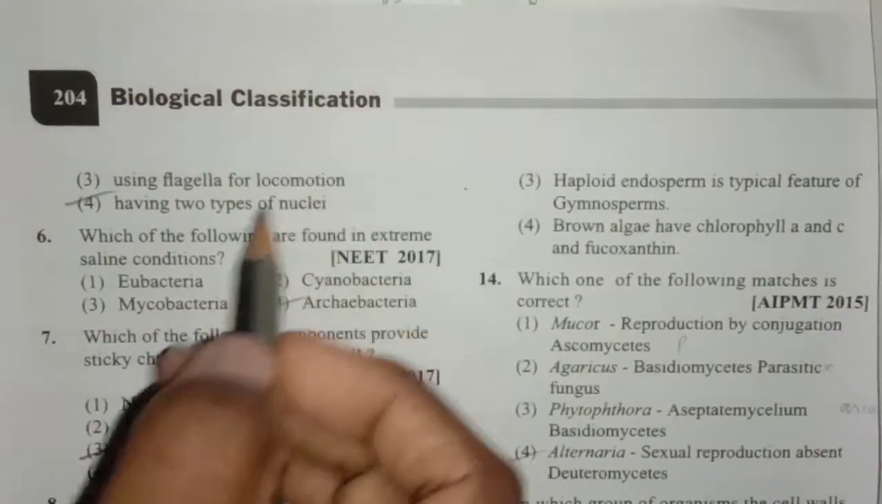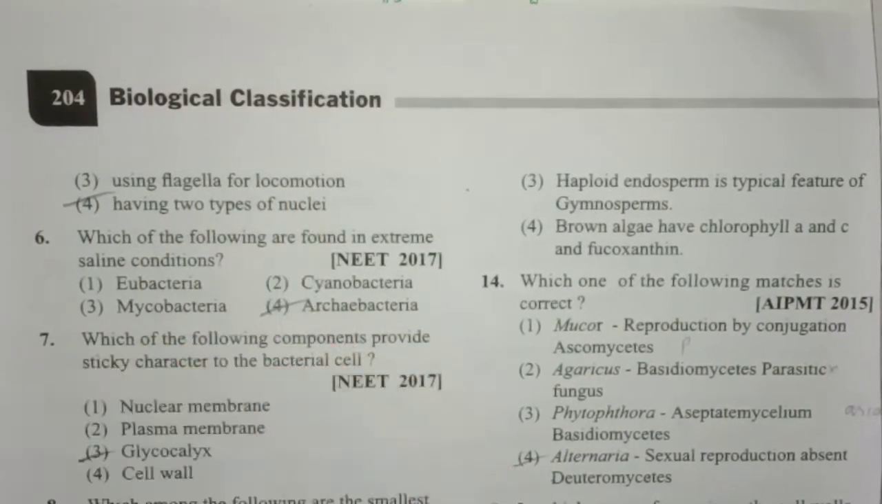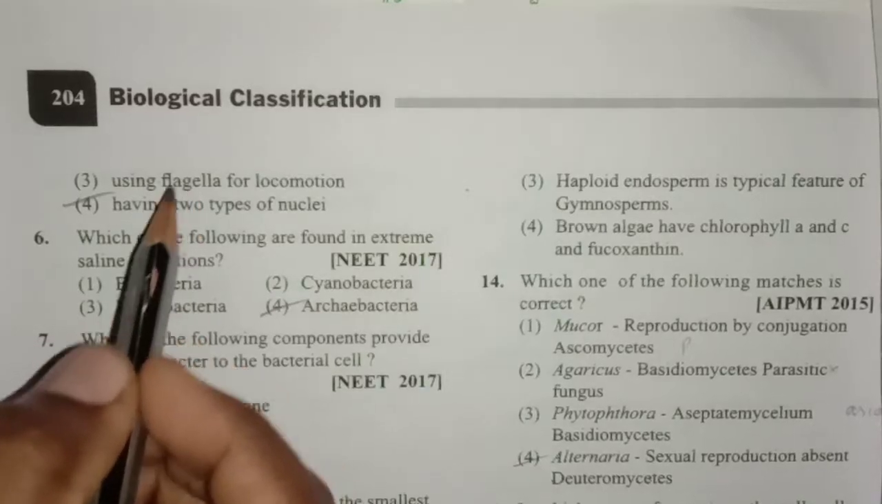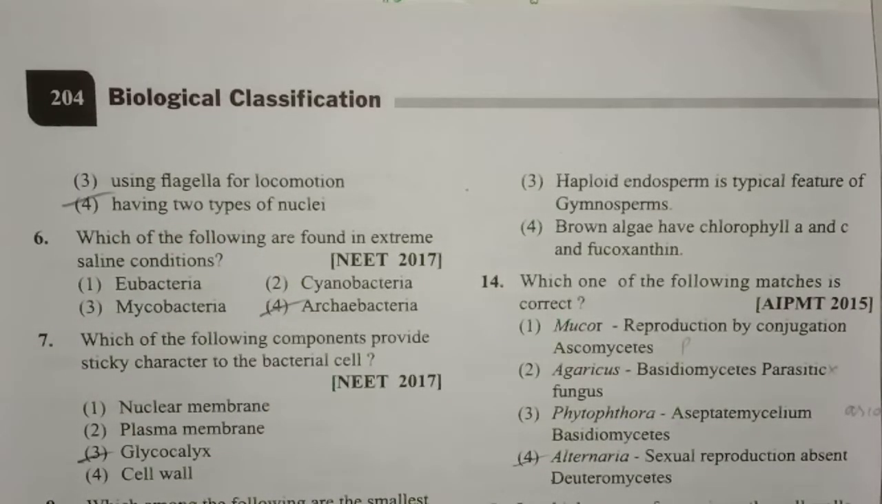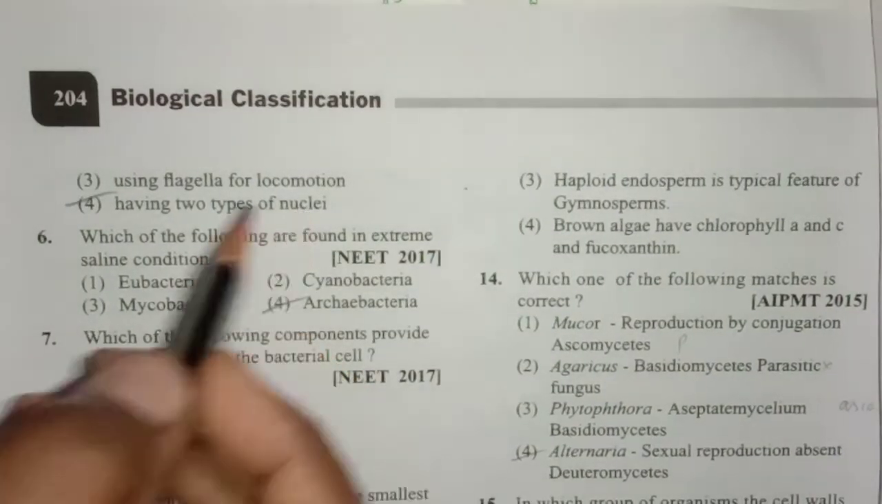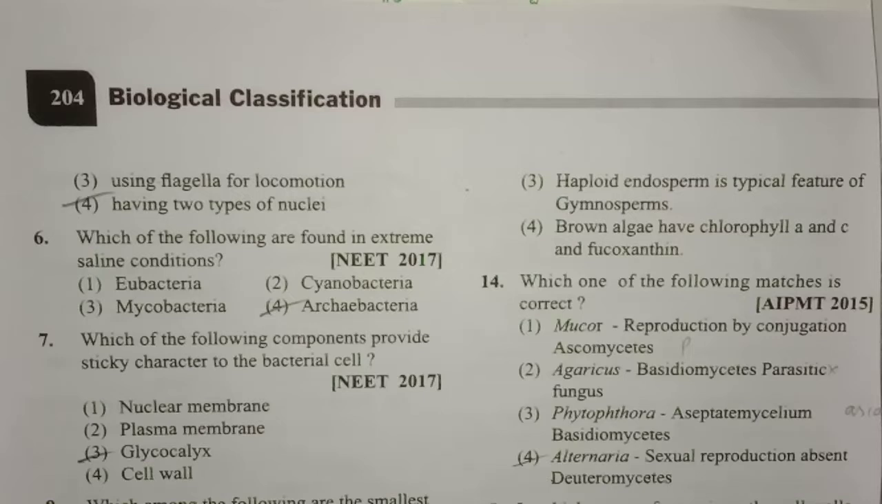And next one, using flagella for locomotion and having two types of nuclei. So when we look at all the options, all are completely wrong because there is no pseudopodia or no flagella. Here they have two types of nuclei. So this can be clearly observed in case of Paramecium. They have two types of nuclei. That is the main difference with the other protozoans.